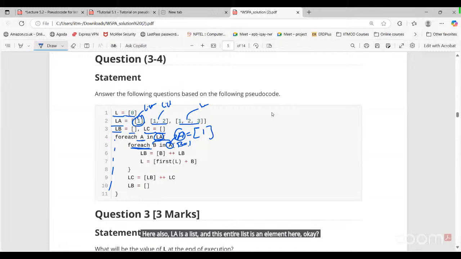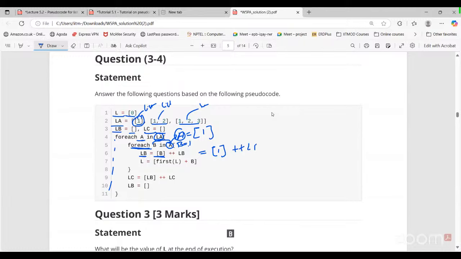Okay. Now what we are doing here, LB. LB is an empty list, equals what? In brackets we have specified B plus LB. So here you can see it will get 1, because initially LB is empty.